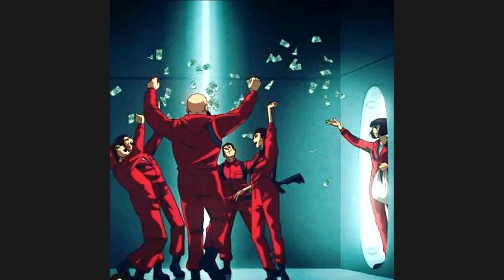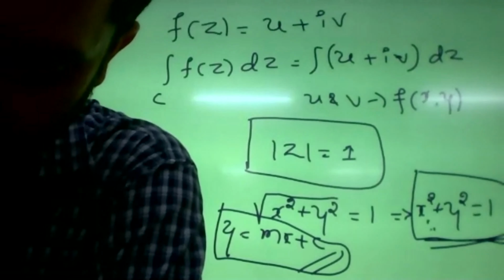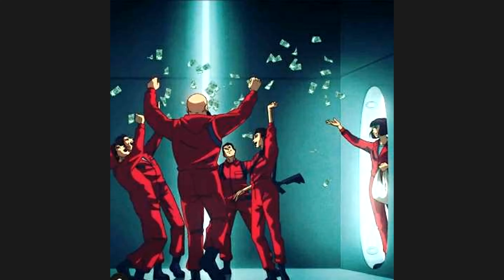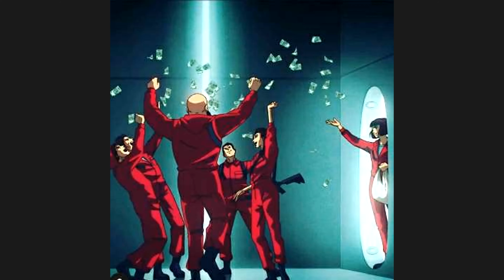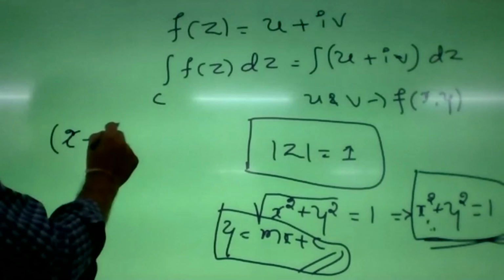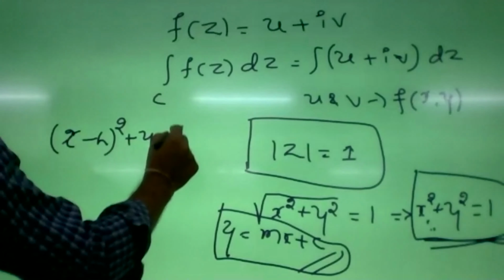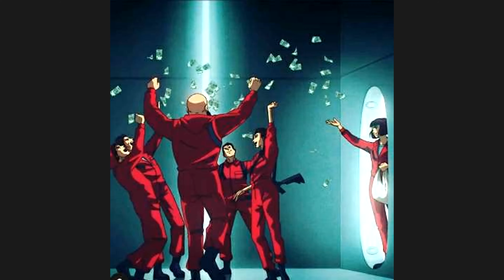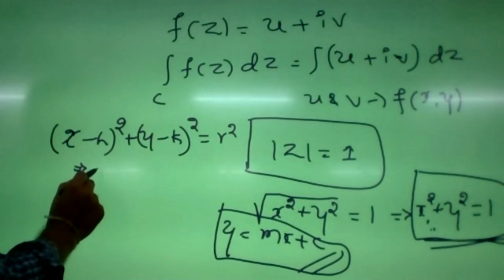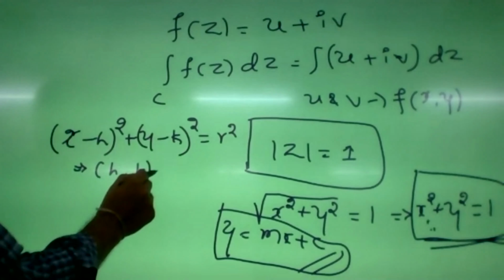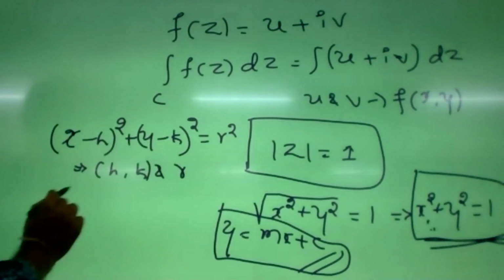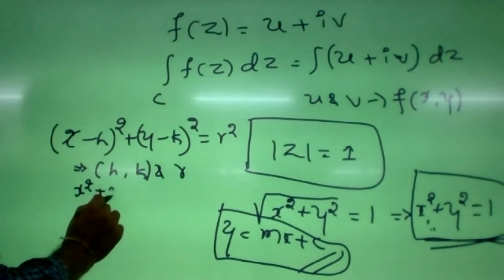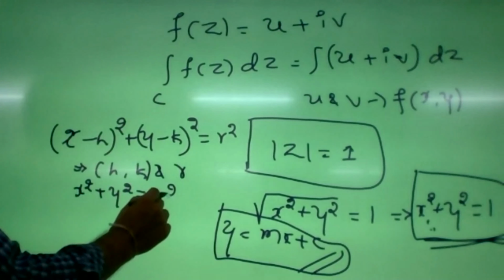You can take x minus h whole square plus y minus k whole square equals r square. So this indicates a circle with center (h, k) and radius r. So if you put h and k equal to 0, this becomes x square plus y square equals r square, right?